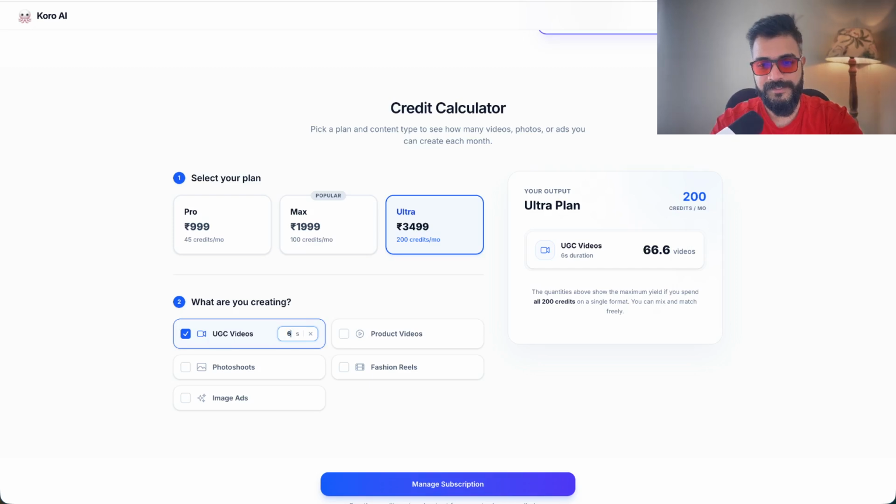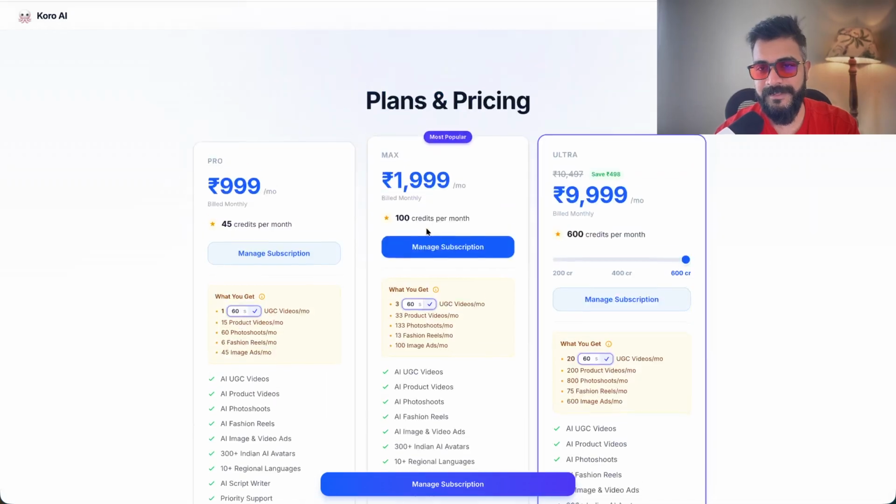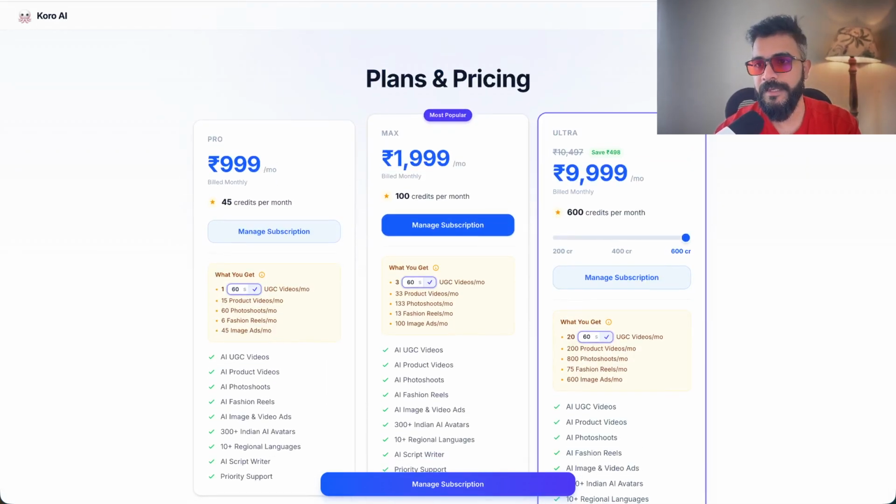You can also do a pricing calculation. So let's say you need 60-second UGC videos. You can usually create like 6 videos out of 3,500. So they have different plans. I have taken this just for the demo. So let's have a look at how this tool could work.